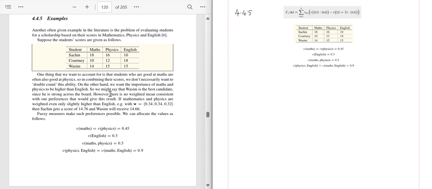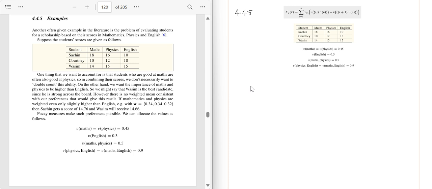We noted that in the question it is mentioned there is no consistent weighted mean with the preferences which are required. Now fuzzy measures are indicated here. Based on the requirement we read, the fuzzy measures have been mentioned here, and we have entered the same on the screen. So now let's see how the Choquet integral works in this case.